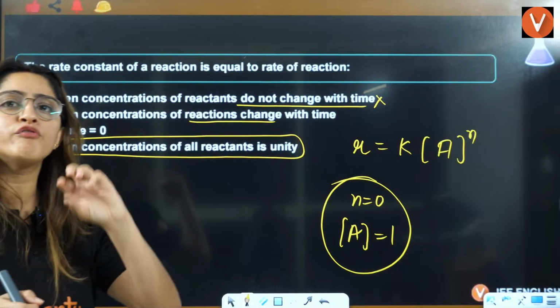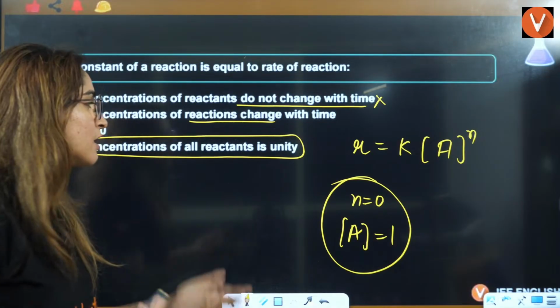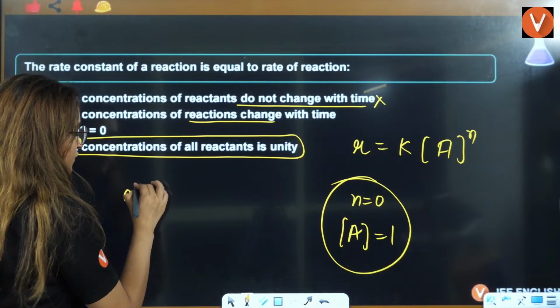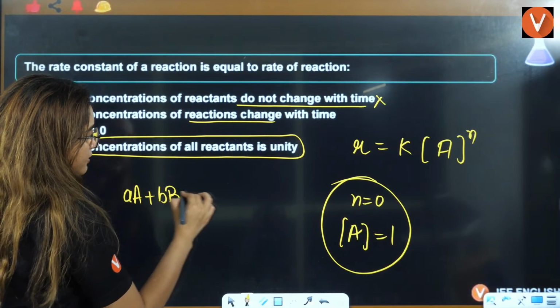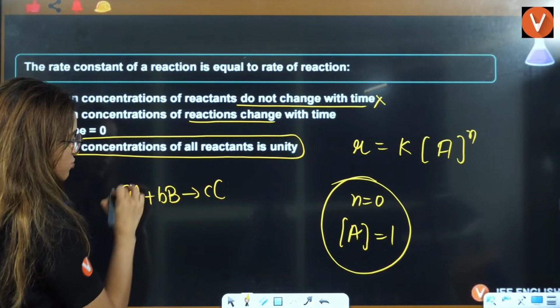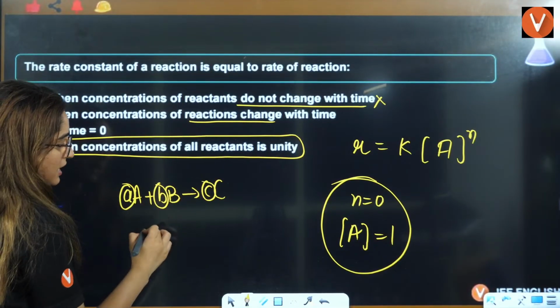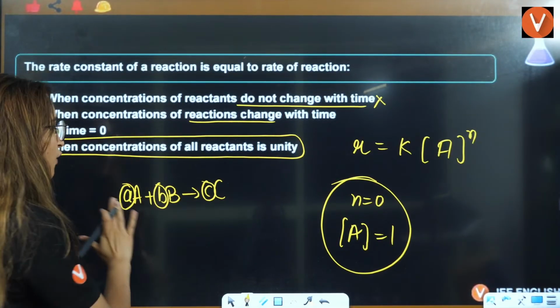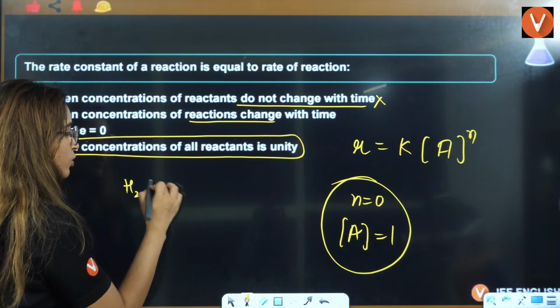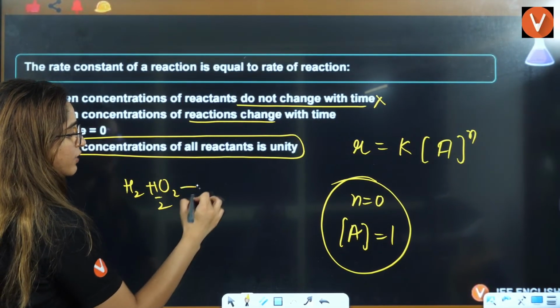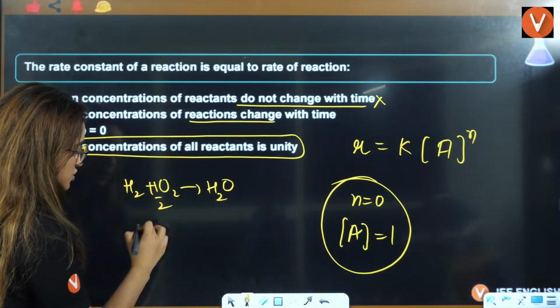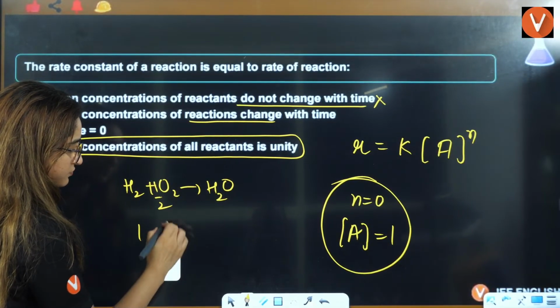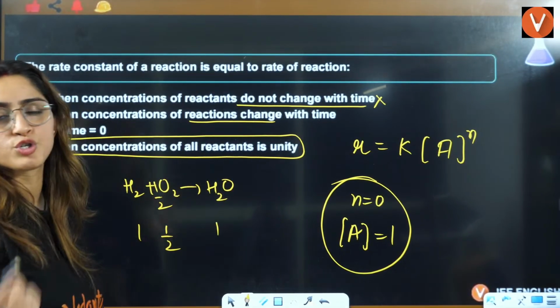Shlok, for you, stoichiometry means whenever, let's say, this reaction is given, aA plus bB gives rise to cC. This small a, small b, small c, these are the stoichiometric coefficients. For example, they have given you H2 plus half O2 gives rise to H2O. Now this one, this half, this is stoichiometry.